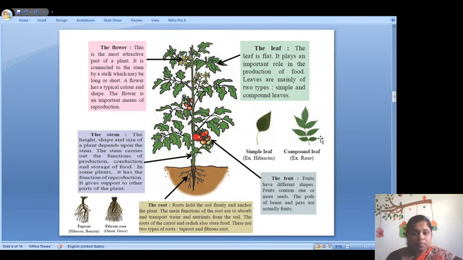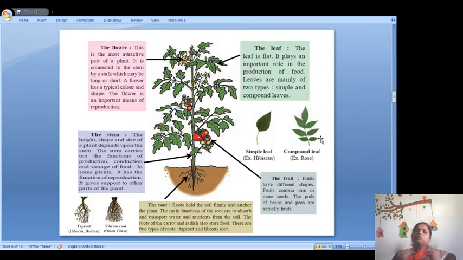After the stem, the part of the plant which grows below the ground is the root. And what does the root do? Root holds the soil firmly and anchors the plant. The main functions of the root are to absorb and transport the water and minerals from the soil. The roots of the carrot and radish also store food.